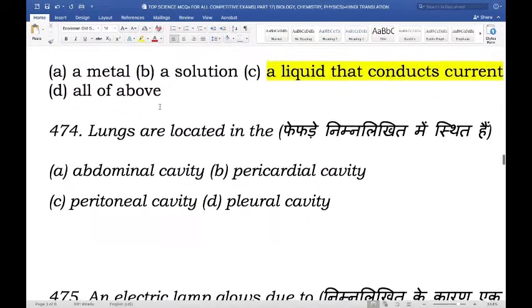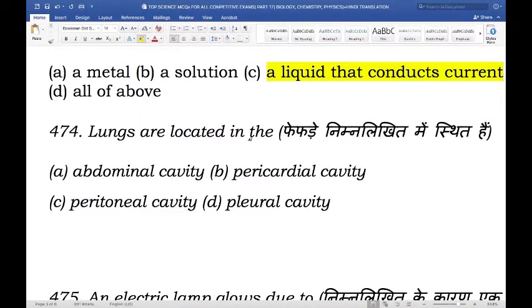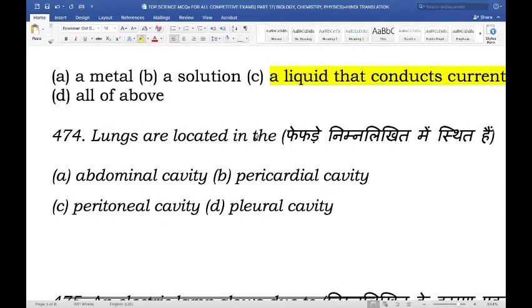Moving on. Lungs are located in. So where are lungs located in? Are they located in abdominal cavity, pericardial cavity, peritoneal cavity, or pleural cavity? And the right answer here is pleural cavity.